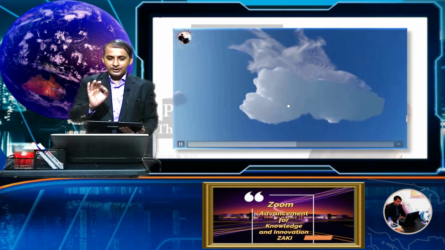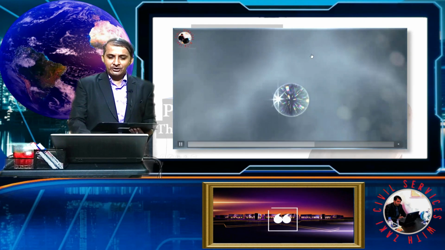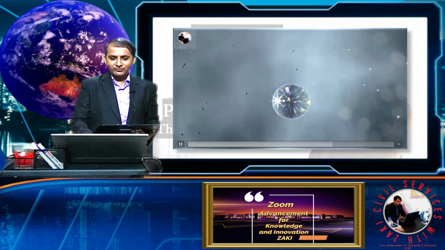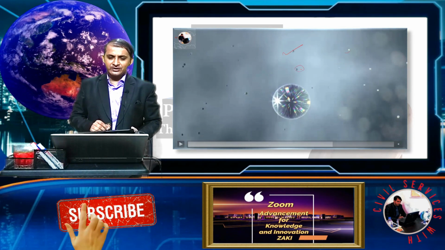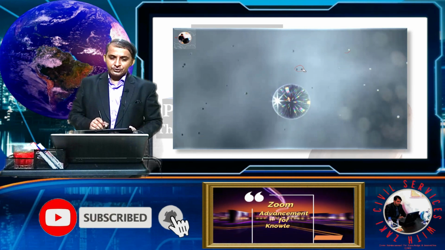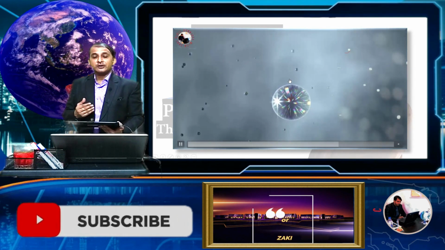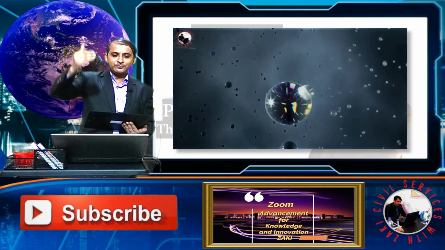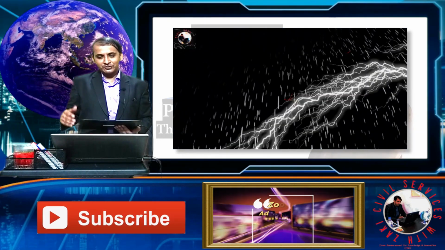Inside the cloud we see a raindrop, which is surrounded by cloud droplets that are very much smaller than the raindrop. These smaller cloud droplets combine with the raindrop, and finally it becomes large enough to be pulled down by gravity on the earth, and this is the rain we see.